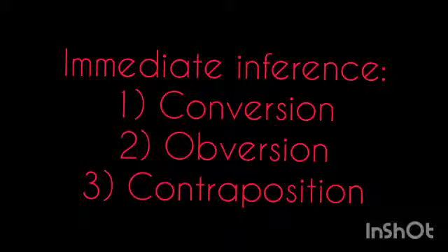So, as you know, deductive arguments are divided into two types. The first one is immediate inference and the second one is mediate inference. Immediate inferences are mainly of three types: conversion, obversion, and the third one is contraposition. On the other hand, a deductive inference is called mediate if the conclusion is obtained or derived by use of more than one premise. It is of two types. First one is syllogistic and the second one is non-syllogistic.